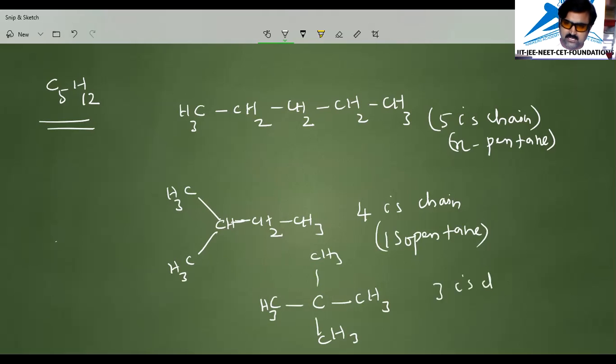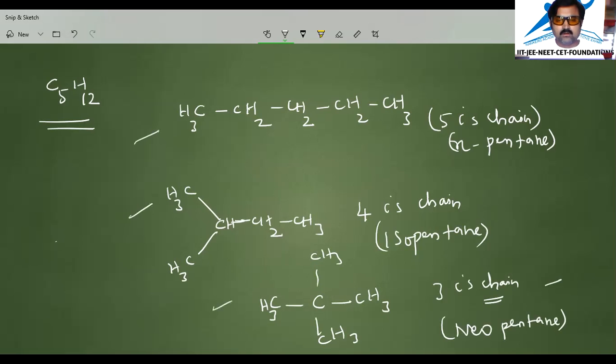If you take this, you'll call it the branched chain isomer. This is neopentane. Its name is neopentane. So these are the 3 important isomers exhibited by pentane. Actually, we have taken pentane, and the pentane isomers we wrote like this.